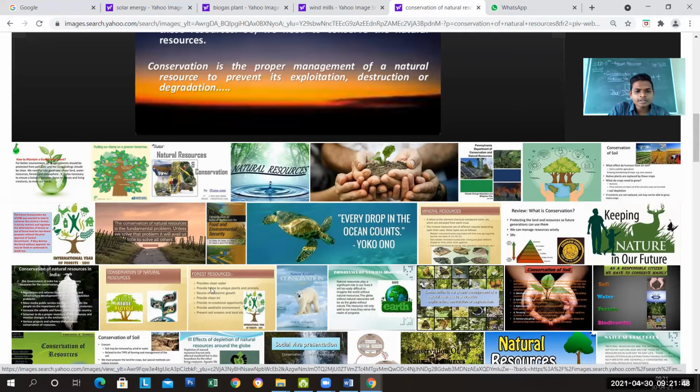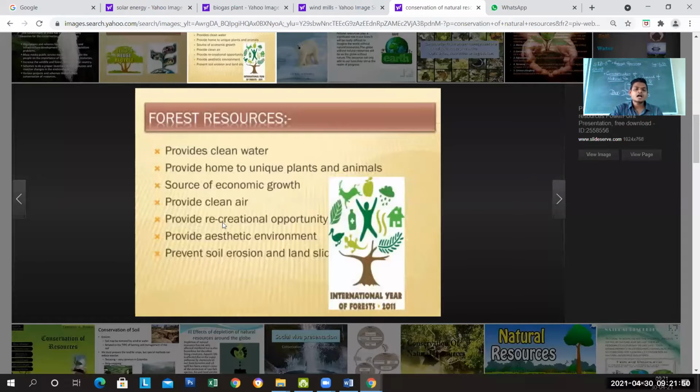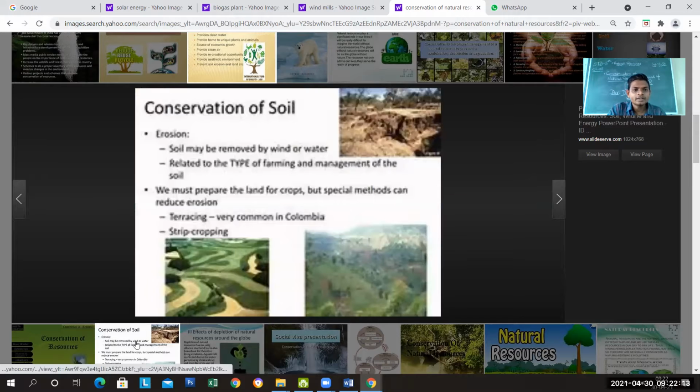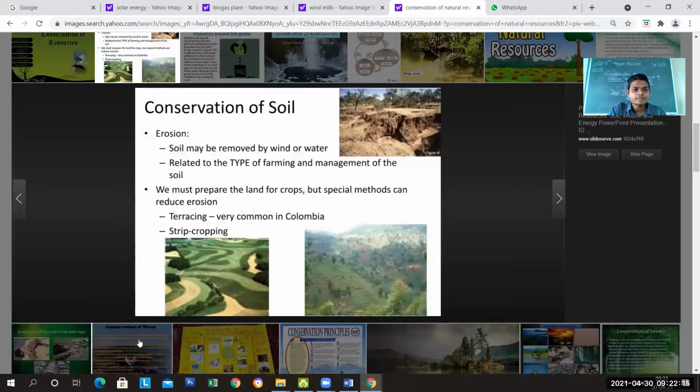Forest resources: how do forests help us? They give us clean water, provide homes for unique plants and animals, economic growth, clean air, recreational opportunity, an aesthetic environment, and soil. Then soil erosion may be caused by wind and water.